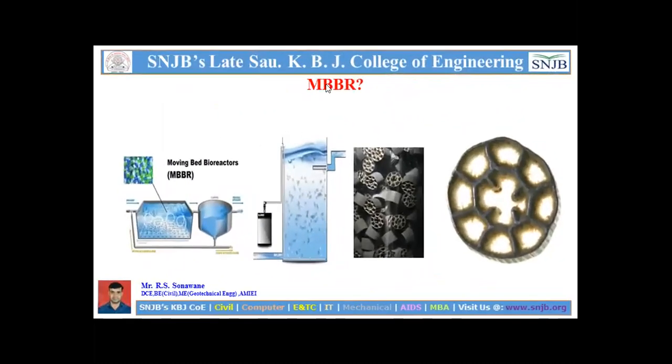So the next term is MBBR. MBBR is a moving bed biofilm reactor. What is the meaning of it? In this particular sewage treatment system, we provide a type of material which continuously moves in that unit. That is called a moving bed bioreactor. It helps to absorb all the pollutants around its surface while continuously moving in the unit. That's why it's called a moving bed biofilm reactor.